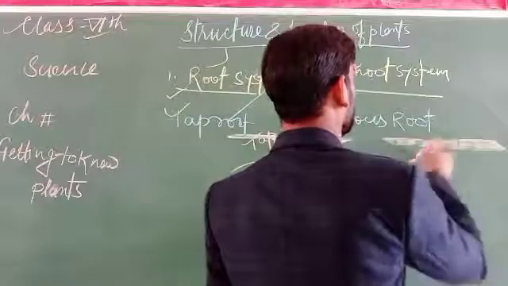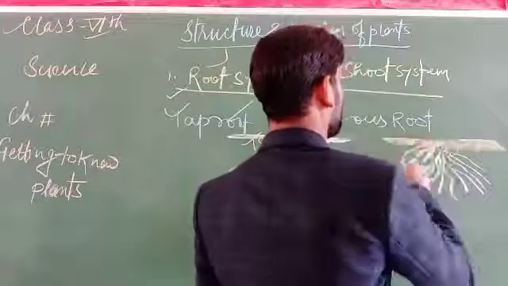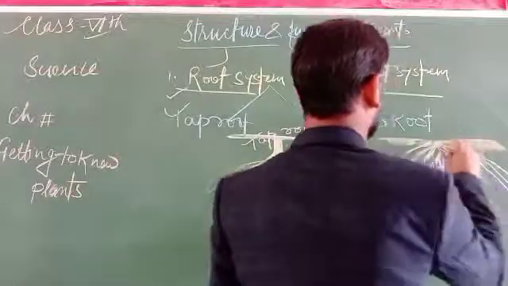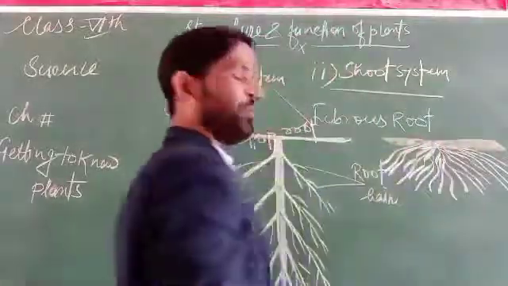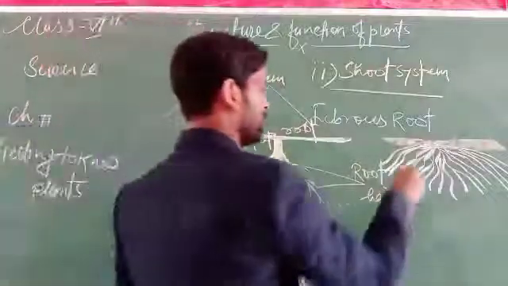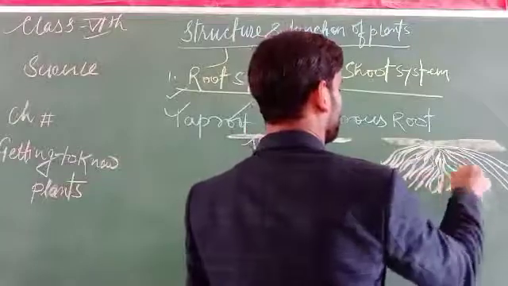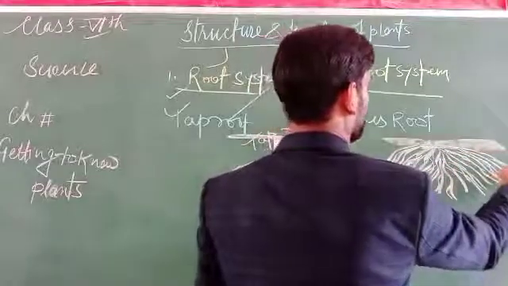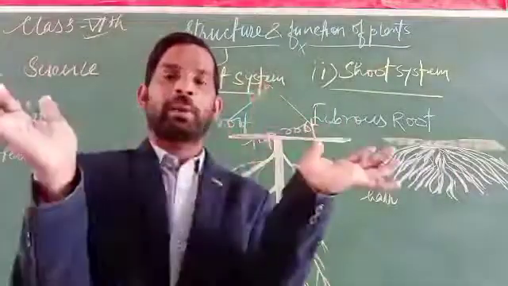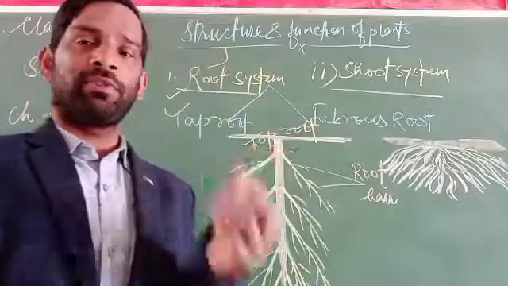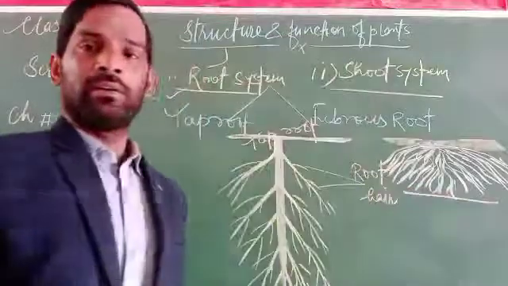The root does not go very deep inside the ground, and there can be a number of roots, like fibres. This type of root spreads to the upper surface of the earth. This one is called the fibrous root.